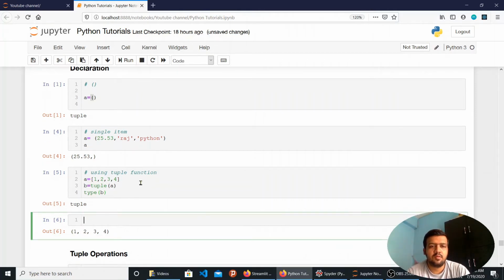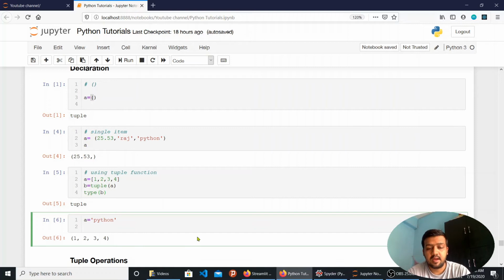Similar to what I used here on a list, I can also convert strings into tuples. So let's say I have the string Python stored in a, and I can use the tuple function and pass the string that I have stored in a.